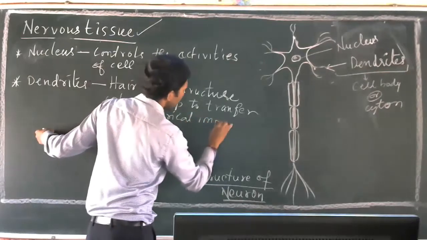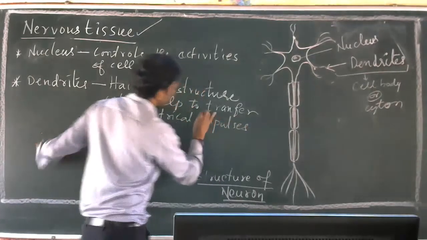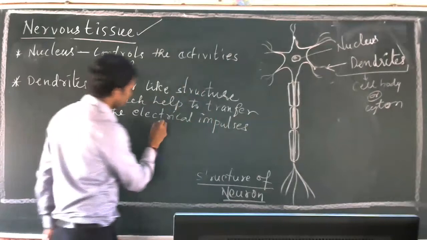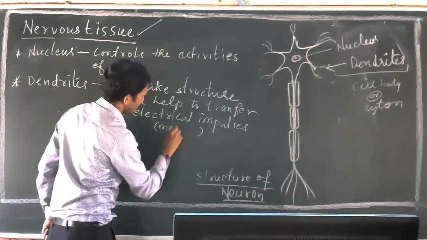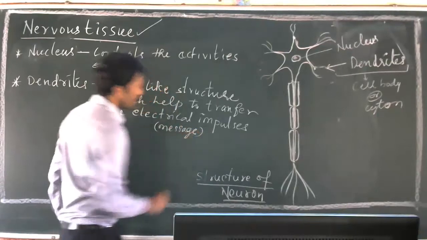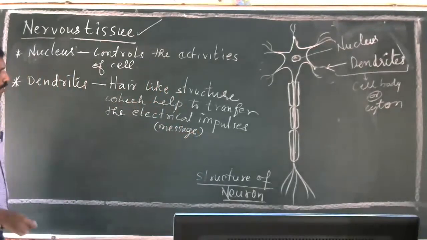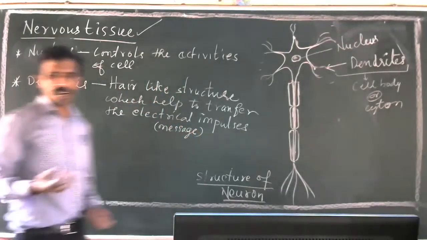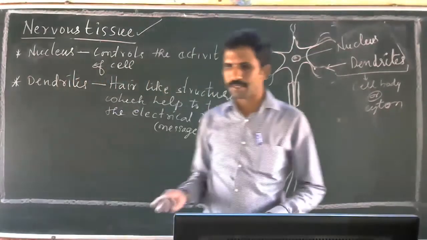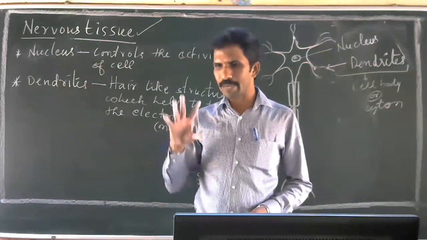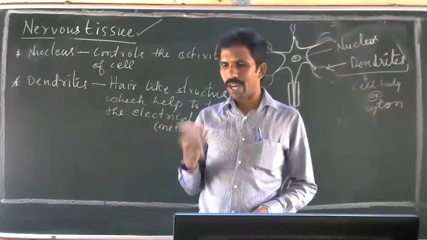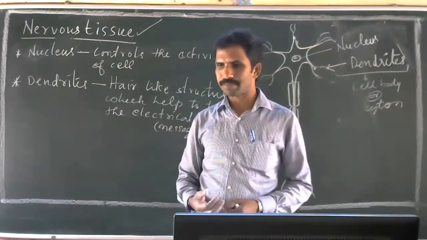Electrical impulses are nothing but messages actually. I told you, nervous tissue, what is the function? Control and coordination. It will help to control the activities of the body. How? By sending the message.